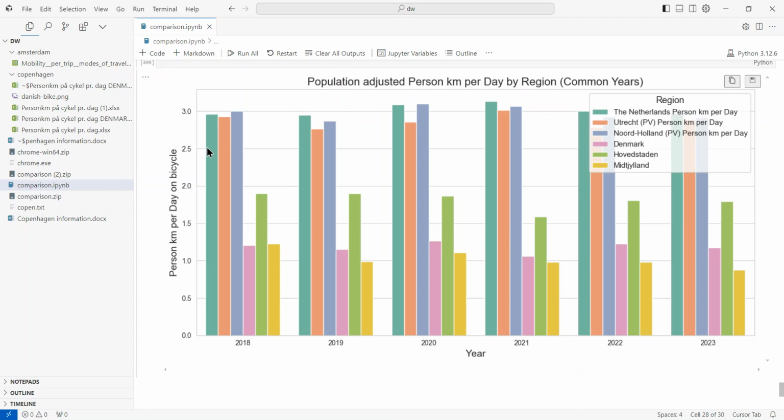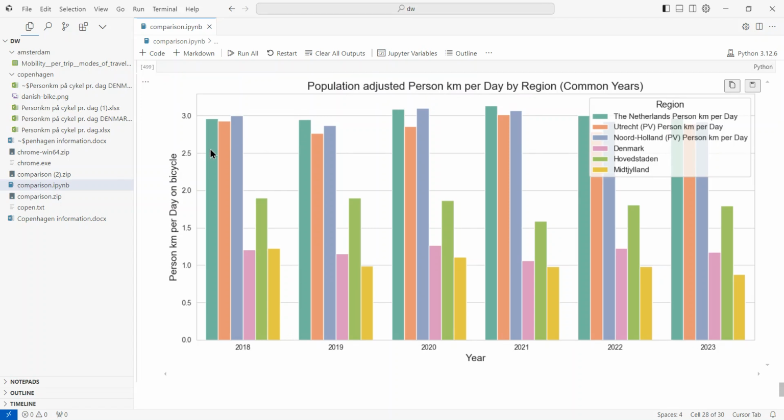And the main takeaway of this graph here is that the Netherlands person kilometer per day country average is almost the same for Utrecht as it is for the Amsterdam region.